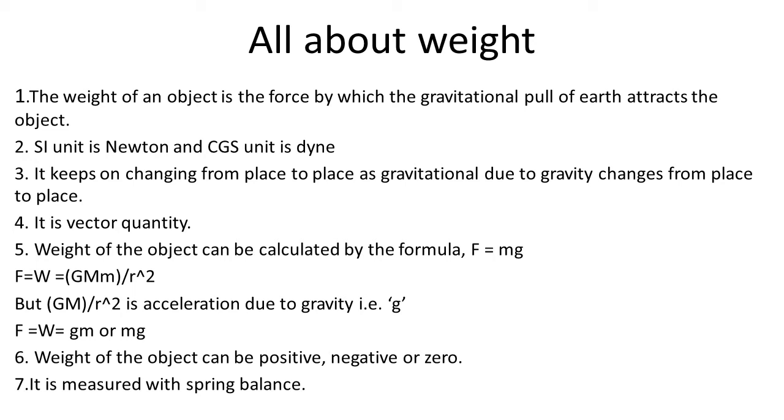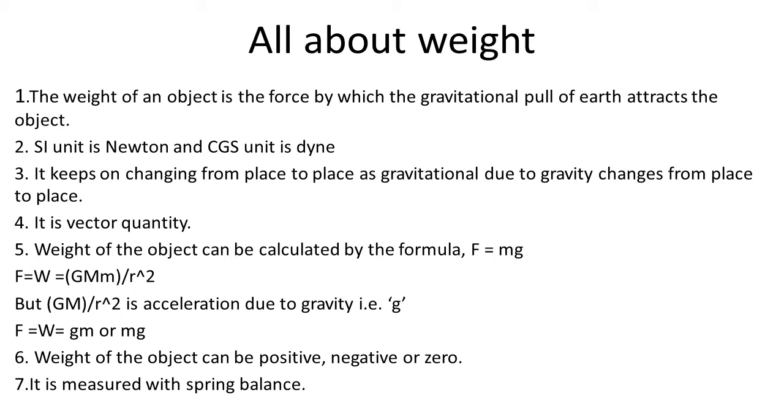So the weight of the object depends upon two things: the mass of the object and g, that is the acceleration due to gravity acting on the object at that particular place. So after all, weight is nothing but force. So its SI unit is Newton and the other small unit is dyne.